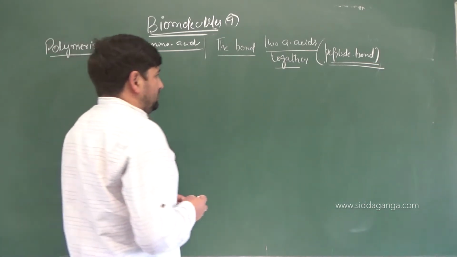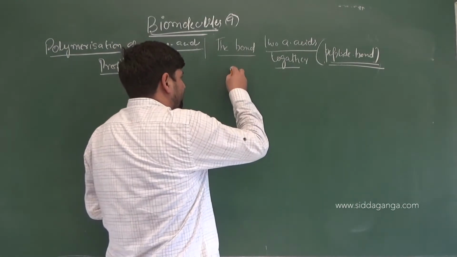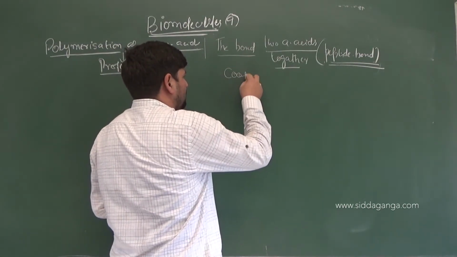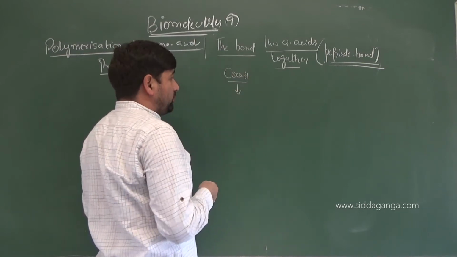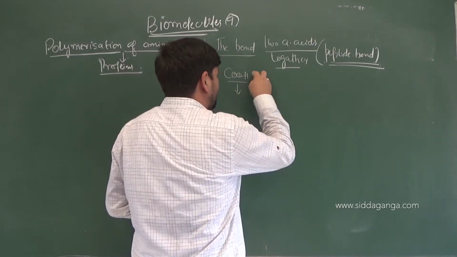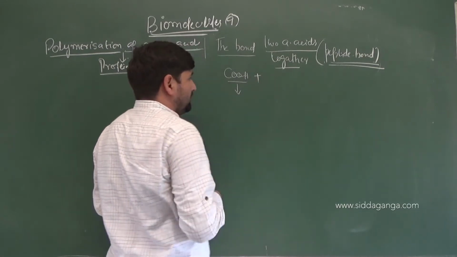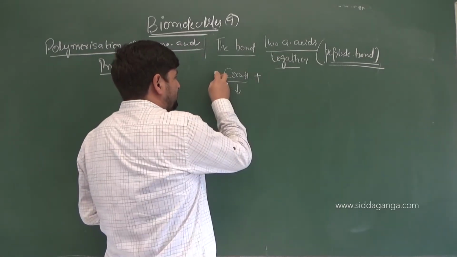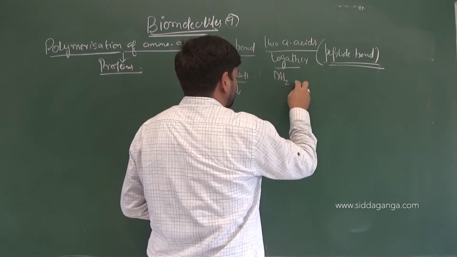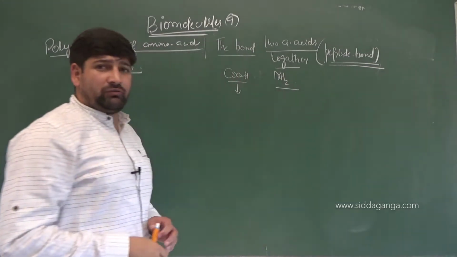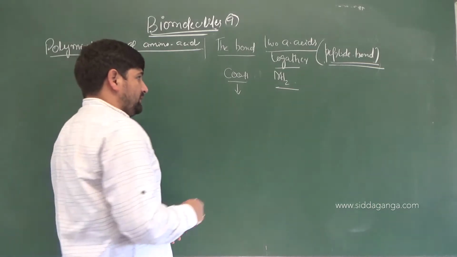In an amino acid, when it is making a protein or a dipeptide, it will be the carboxylic acid of one amino acid and the amino group of one more amino acid.